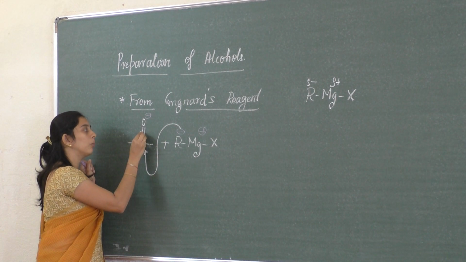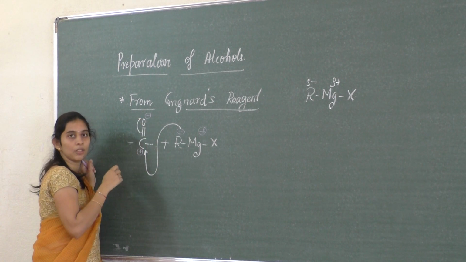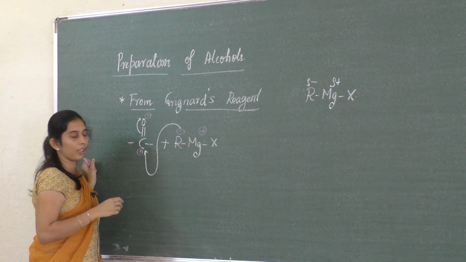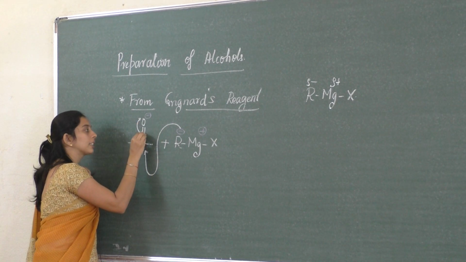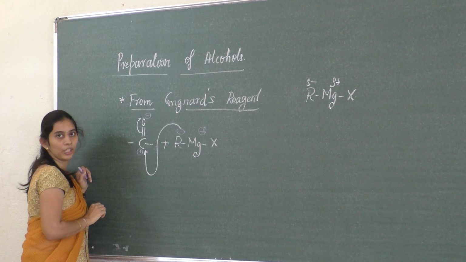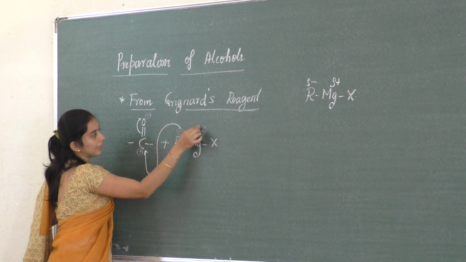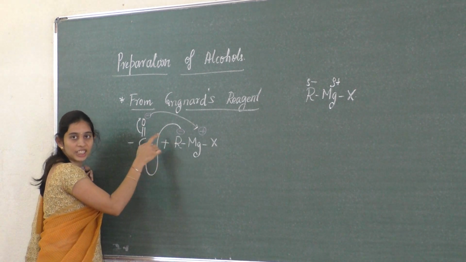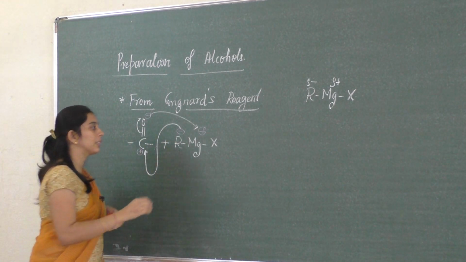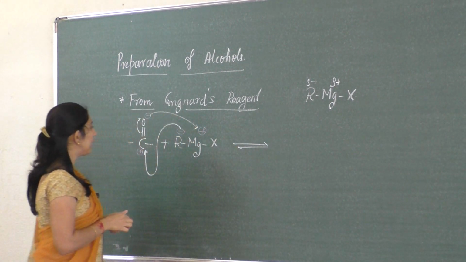You can move the double bond to the oxygen, because oxygen has lone pairs of electrons and has the capacity to acquire an electron. When this bond is shifted to this position, the O negative abstracts the MgX, because it is positive and this is negative, and oppositely charged species attract. So an addition product will be obtained.